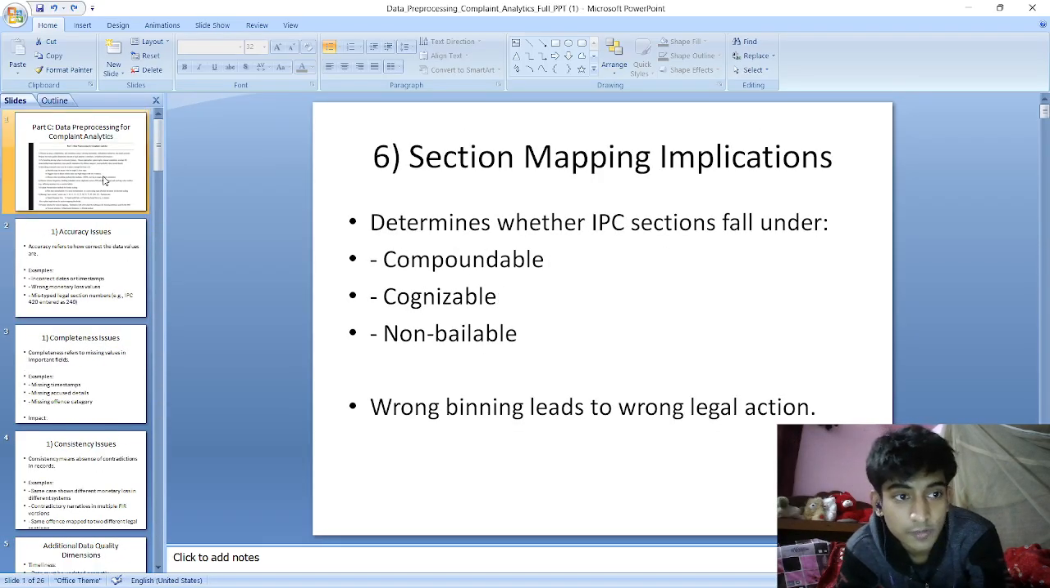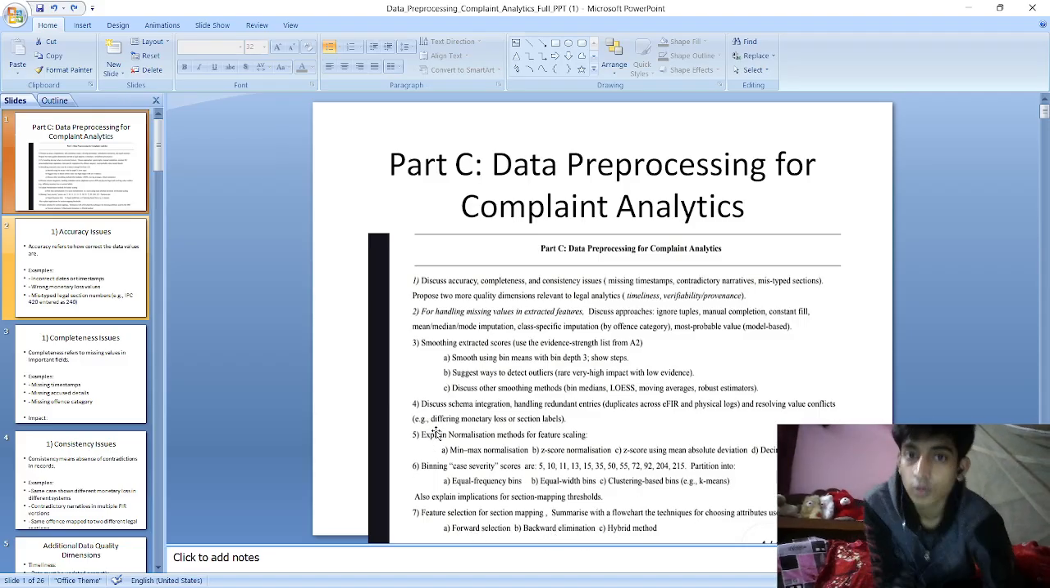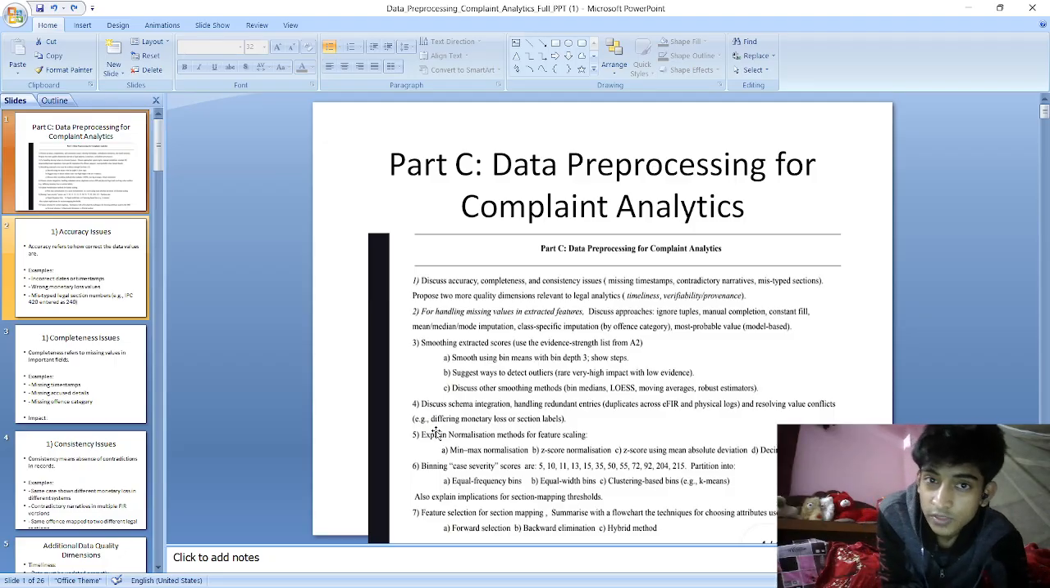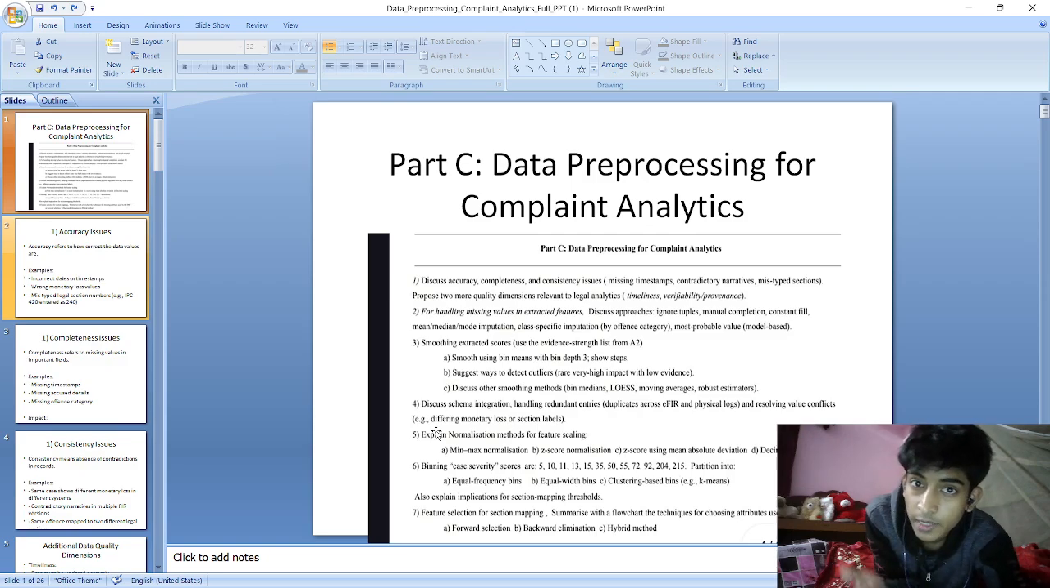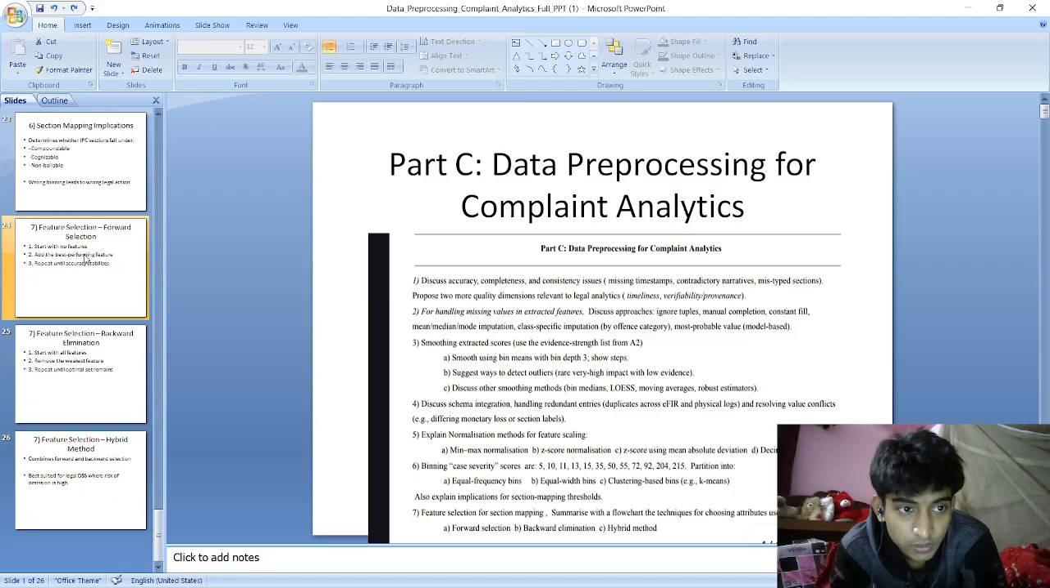Now let's see question 7. Feature selection for section mapping, summarize with a flowchart the techniques for choosing attributes used by DSS: forward selection, backward elimination, and hybrid method. So in dimensionality reduction, using feature selection, we try to reduce the number of features, or we try to select only a subset of features which are important for our model, right? So let's discuss some of its methods.